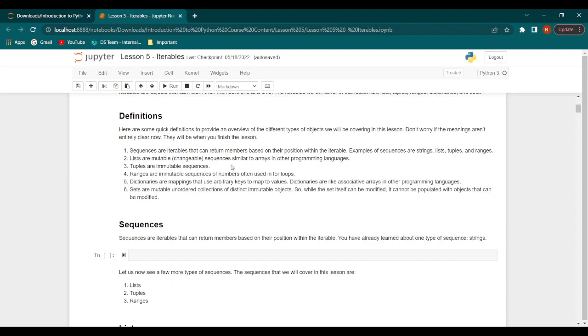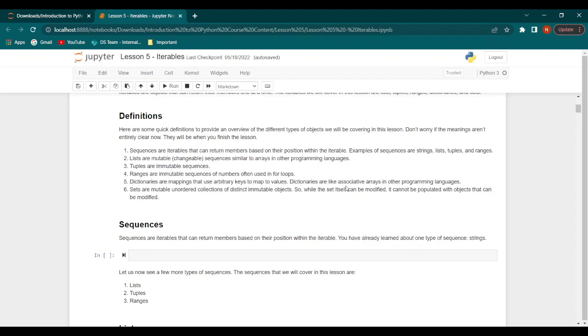Second, lists are mutable, which means that they are changeable sequences, similar to arrays in other programming languages. Third, tuples are immutable, or unchangeable, sequences. Fourth, ranges are immutable sequences of numbers that are often used in for loops. Fifth, dictionaries are mappings that use arbitrary keys to map to values. Dictionaries are similar to associative arrays, which are used in other programming languages.